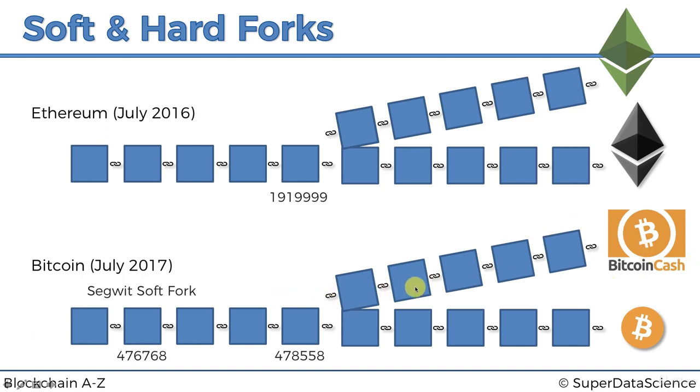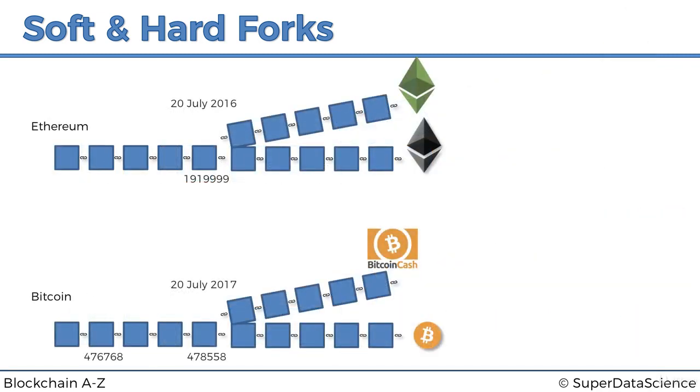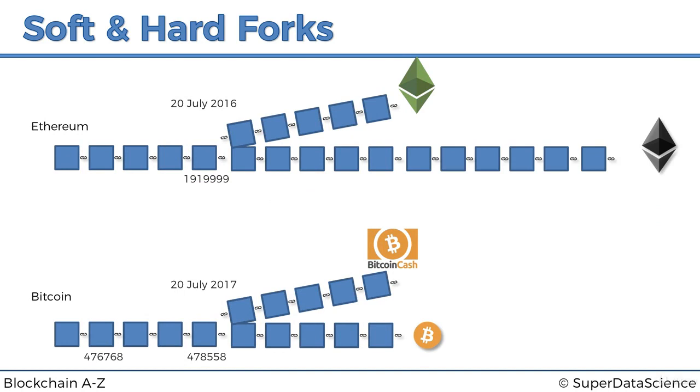Well, the difference here is that on this version, the block size is increased. It's 8 megabytes, whereas on this version, it's still 1 megabyte. And that's the difference why they changed. So some miners started doing this, and inevitably the chain split into two. That happened in August 2017. And then, interestingly enough, the Ethereum networks just continued, but this was in 2016. So this is how this one grew that way, this one grew that way.